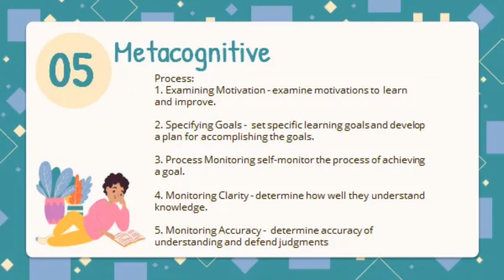The second one is called process monitoring. It is when students monitor the execution of specific goals as they relate to the knowledge. The third one is monitoring clarity, and it is when students determine the extent to which they have clarity about the knowledge. And then monitoring accuracy. Students determine the extent to which they are accurate about the knowledge.